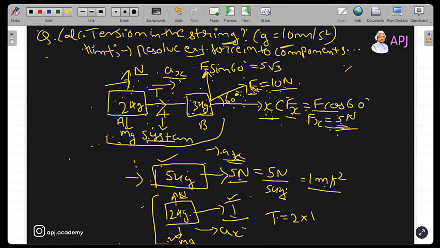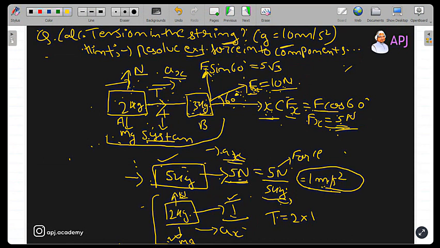How do you calculate the acceleration? Net force, which is 5 Newton, divided by the net mass. This is your net force of the system, 5 Newton. This is the net mass of the system, 5 kg. So net force divided by net mass gives you net acceleration, which is 1 meter per second square. Now, you can use this acceleration to calculate the tension.